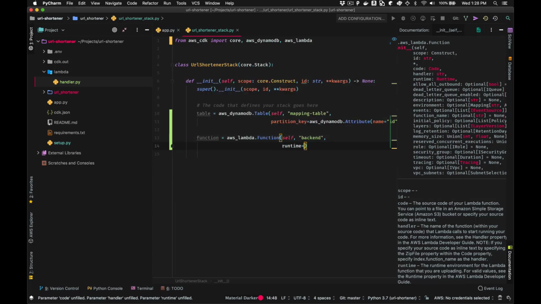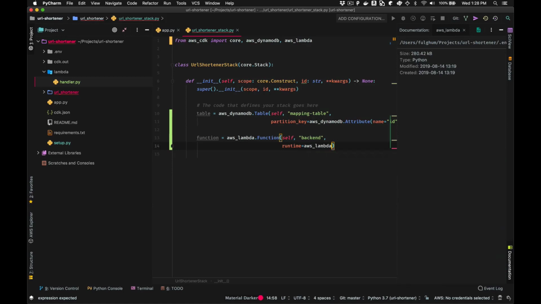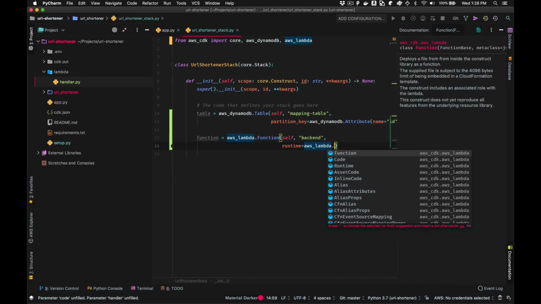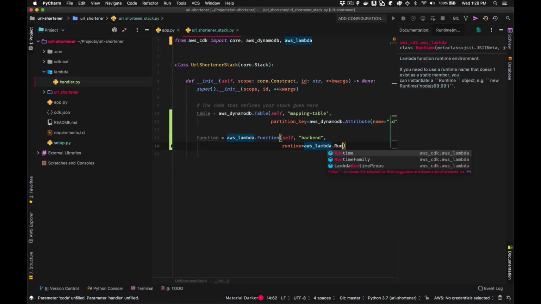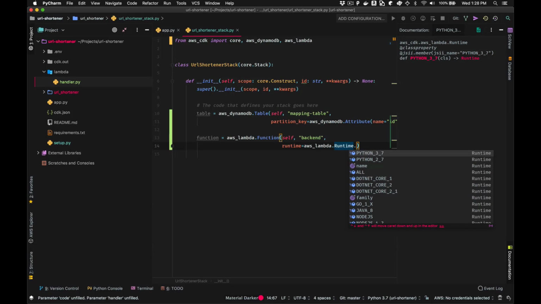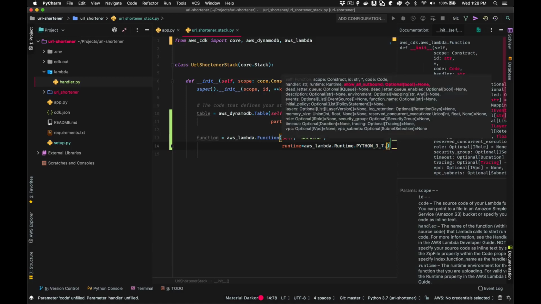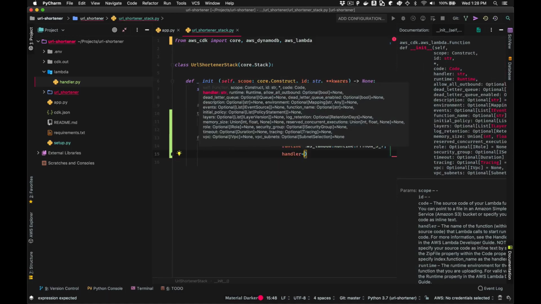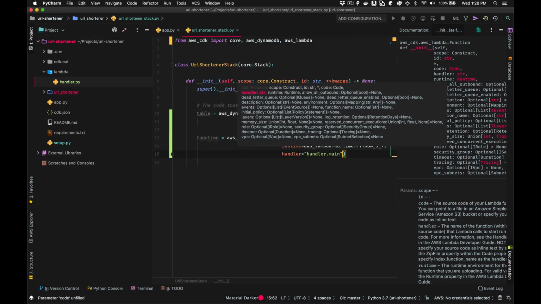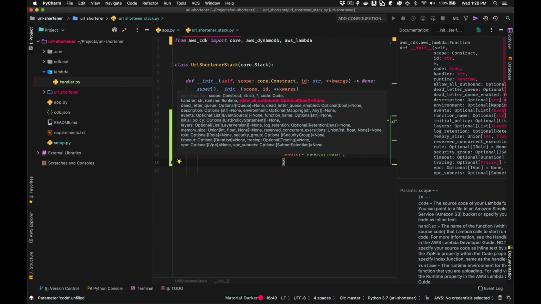So let's start with runtime. Runtime is just going to tell Lambda what language runtime to execute this code with. So there is a runtime class in the Lambda module, and that enumerates all of the different runtime options for us. We're going to use Python 3.7 for this example. Next up, I'm going to specify the handler. And the handler just tells Lambda where to start executing code. We put all of our code into a main method in this handler file. So we're just going to call it handler.main, and that's going to tell Lambda to start executing from that main method. And then last but not least, of course, we have to tell Lambda where to get our code from.